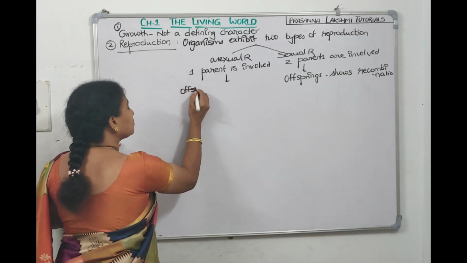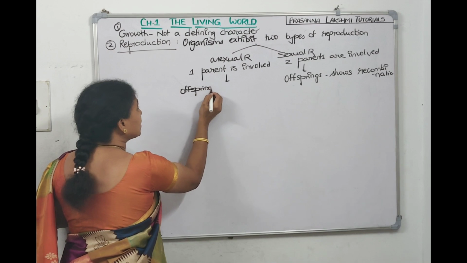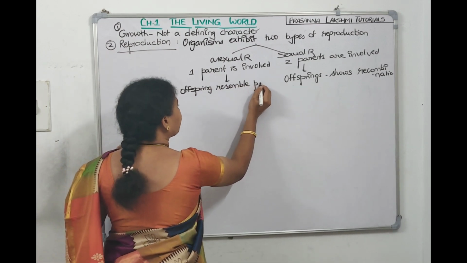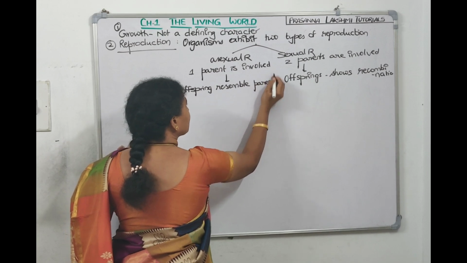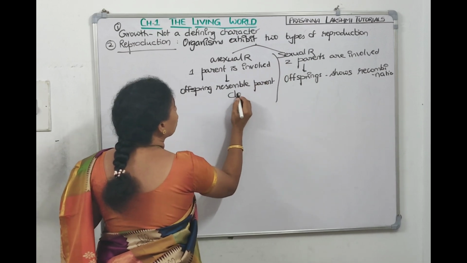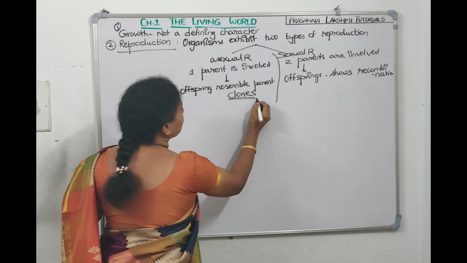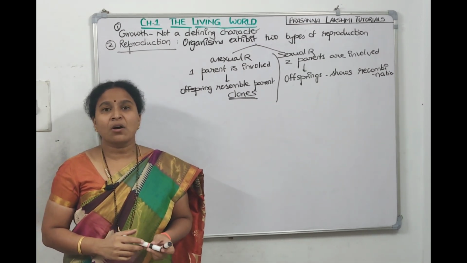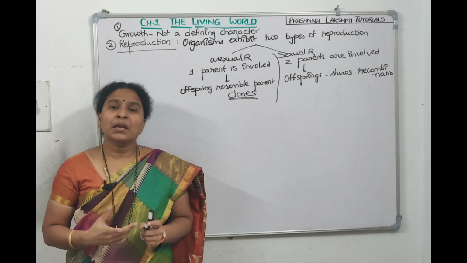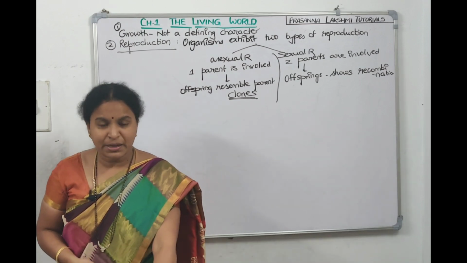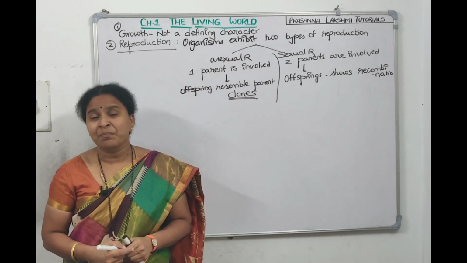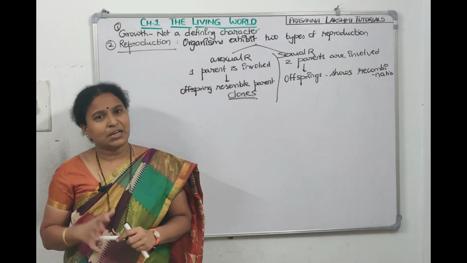So the offsprings resemble the parent 100%. The offspring will resemble the parent. Since the offspring is resembling the parent, we call them clones. Asexually reproduced offsprings are called clones, whereas in sexually reproducing organisms, where they come from two parents, they show recombinations, right?